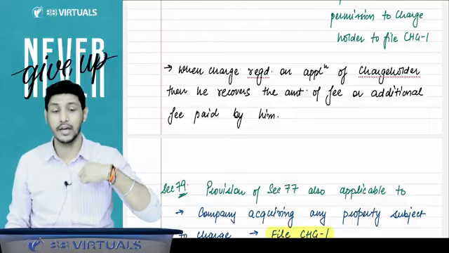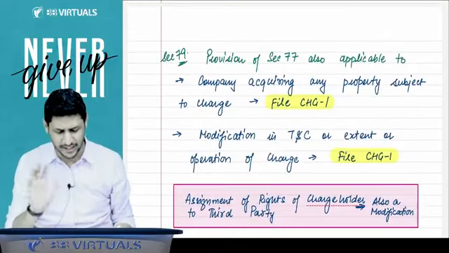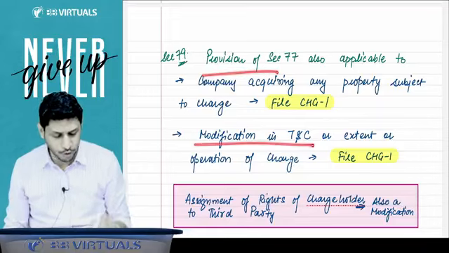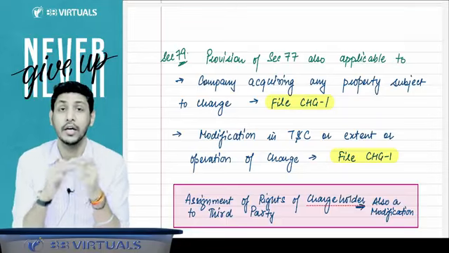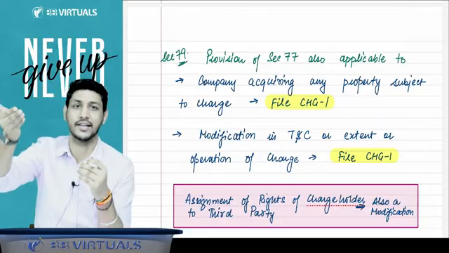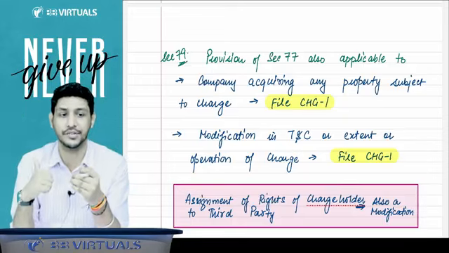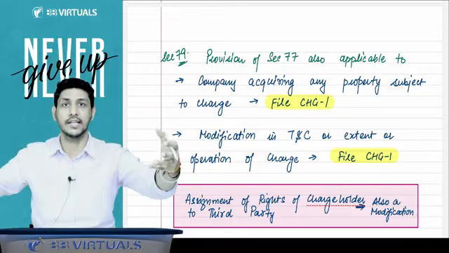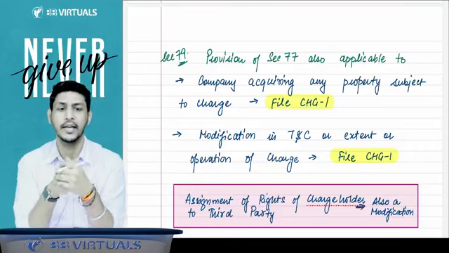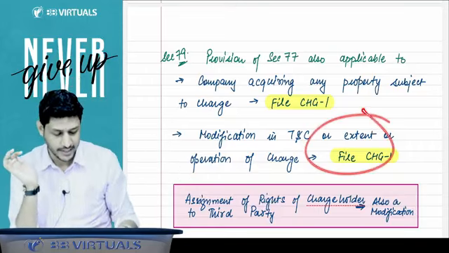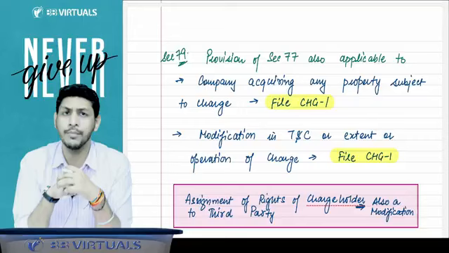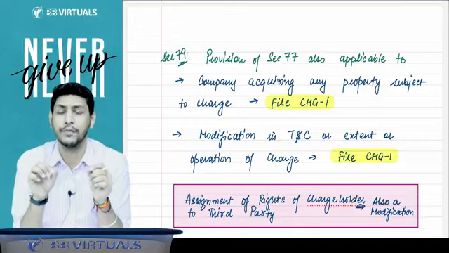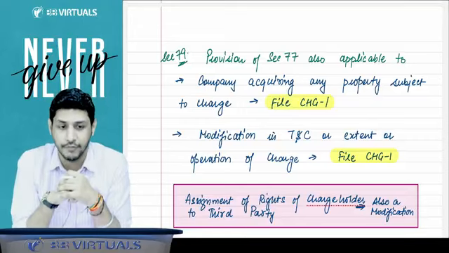He will recover from the company. Now section 79 is a very simple section. It says that whenever you modify the charge, like you have modified the terms and conditions of the loan agreement, you have increased or decreased the interest rate, or the extent of charge is increased or decreased, whatever the case may be, you have to file the CHG1 also. That is, in modification also you have to file the CHG1.